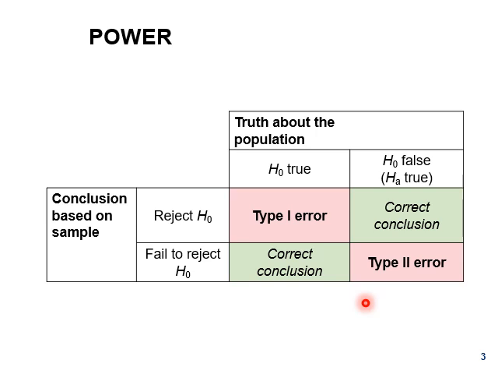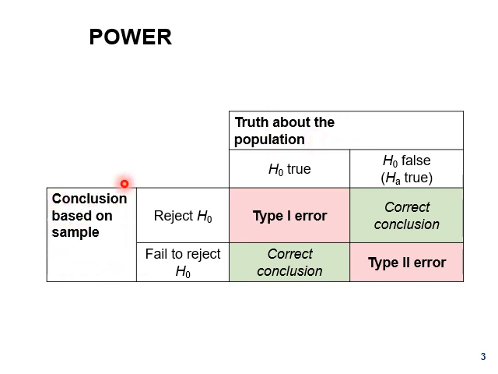So now this is the truth. That is the truth about the population, the actual thing. That is, the null is true or the null is false. If the null is false, it's already saying the alternate is true. Because we reject the null hypothesis or we fail to reject the null hypothesis, we are just concentrating on the null hypothesis. So either the null hypothesis is true or it's false, and this is the truth about the population.